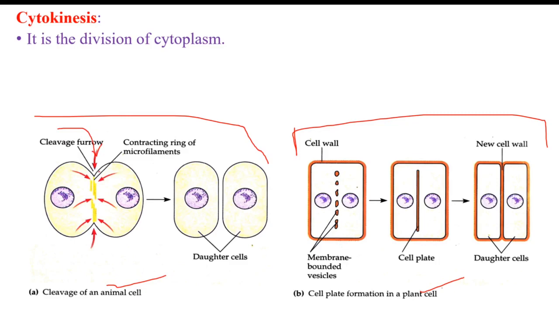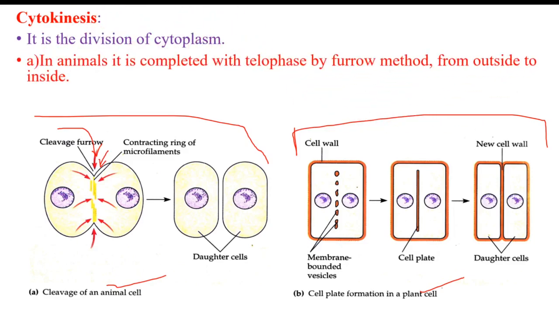After anaphase, when the chromosomes are being pulled to their respective poles, at the same time a cleavage is formed in the plasma membrane of the cell in animals. So in animals cytokinesis is completed with telophase by the furrow method, a cleavage method. It begins from outside and goes towards the center. The cleavage continues from both sides and lastly meets in the center, and in this way you can see the two cells get separated.